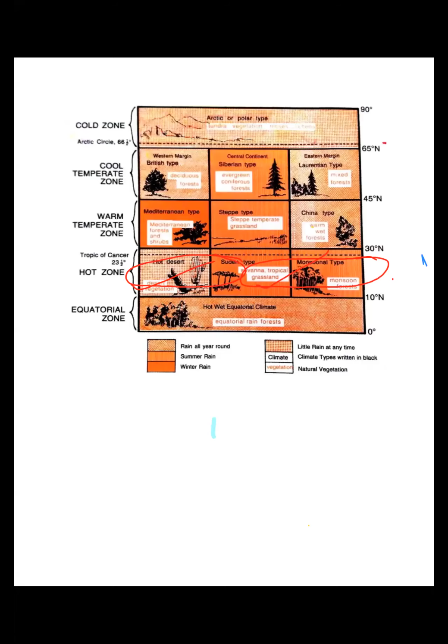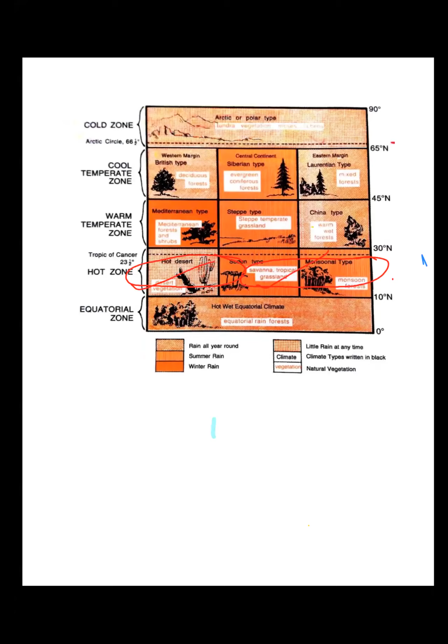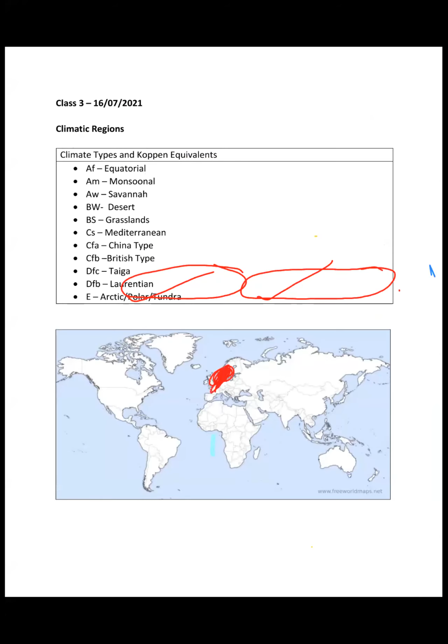Since it is the British type, Britain and around Britain, this region, right? You see that warm temperate was somewhere here, Mediterranean was somewhere here, and cool temperate is somewhere here.